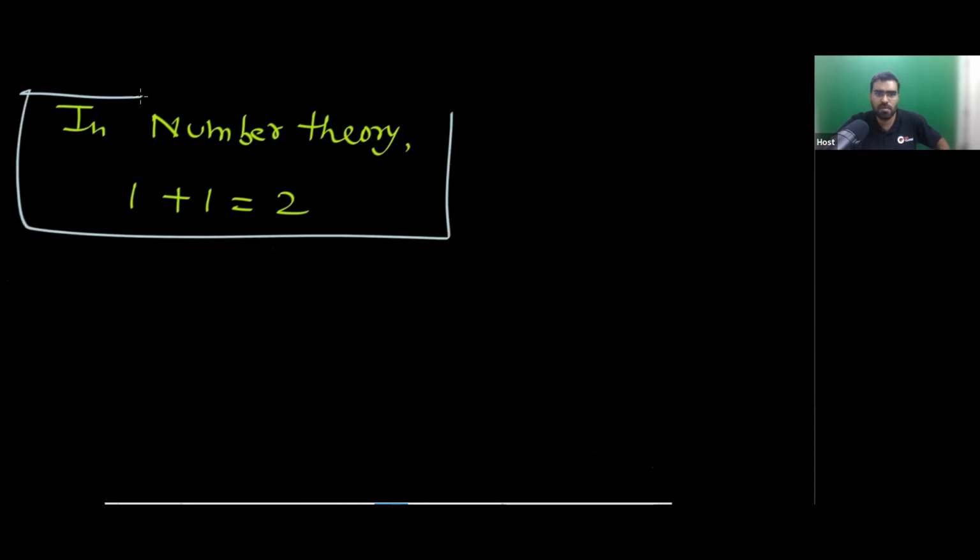Let me make this statement: in number theory, 1 plus 1 is equal to 2. Now, is there any ambiguity? Now, finally, can I say that this is unambiguous? Like, is this a proposition or not? Now, can I finally say? Again, the answer is no. Again, you need the context. Again, you will ask me, in which world?